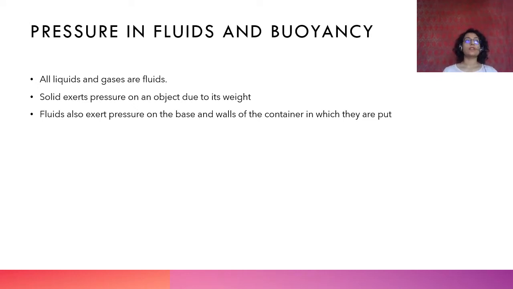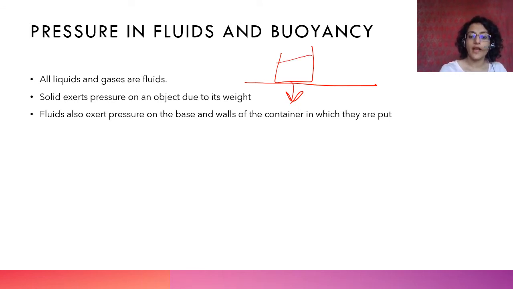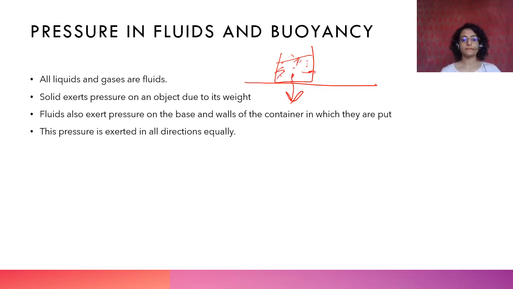So while a solid will put pressure on an object, if it is kept on a table, it will put pressure in this direction. But if that same container has some gases or liquid, they put pressure on each side of the container. This pressure is exerted in all directions equally, right? A solid puts pressure downwards due to gravity, that's why it is a downward acting force. But gases and liquids, they exert pressure in all directions.